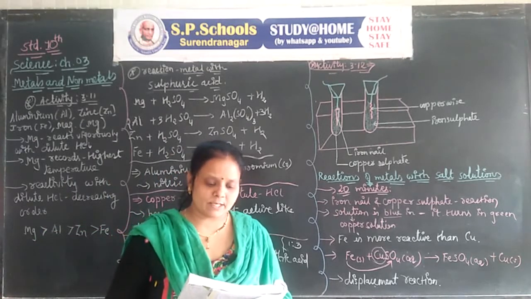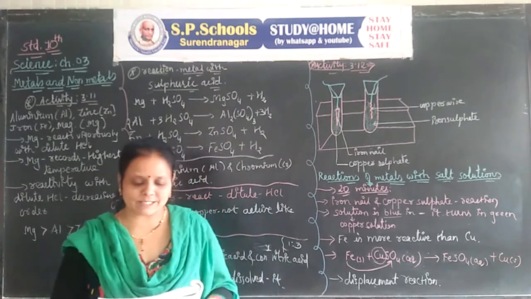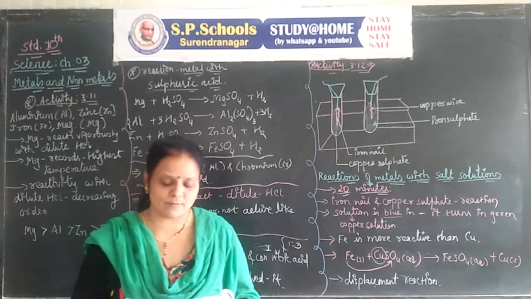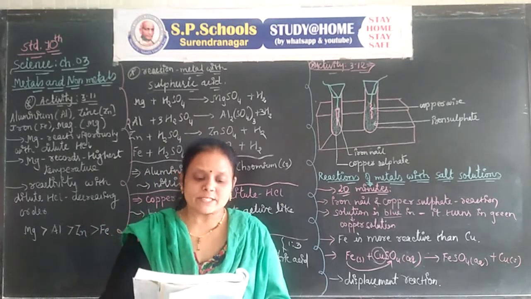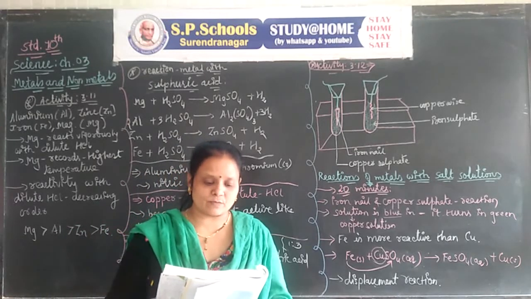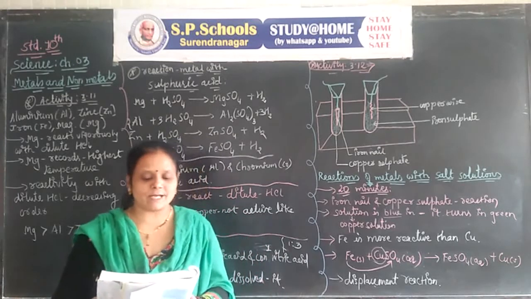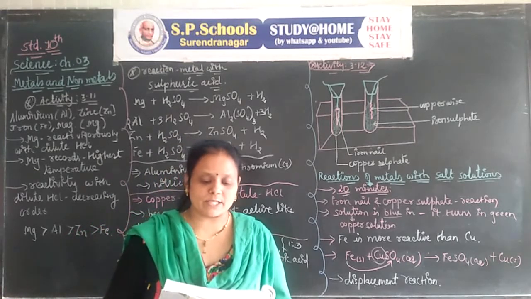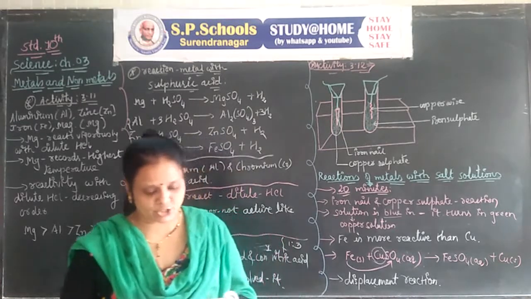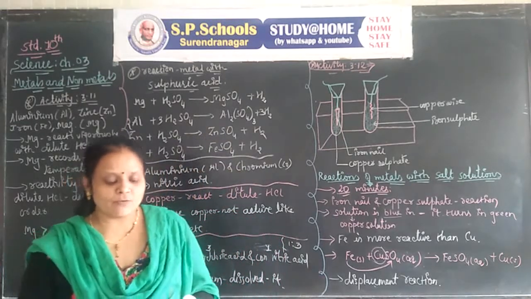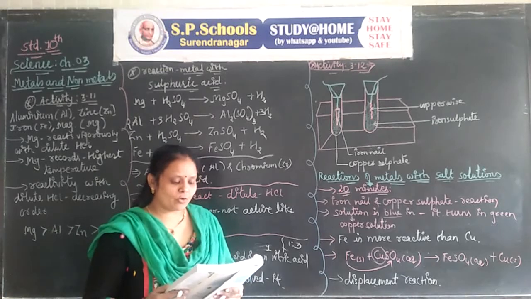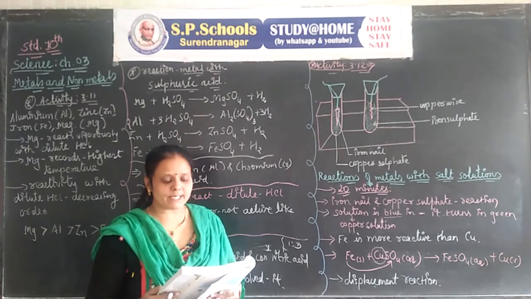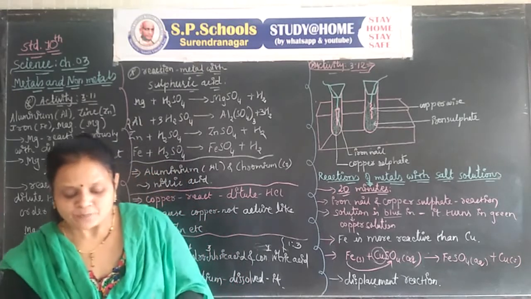All metals are not equally reactive; some are more reactive, some less. We checked the reactivity of various metals with oxygen, water and acids, but not all metals react with these reagents, so we could not arrange all the metals in decreasing order of reactivity.